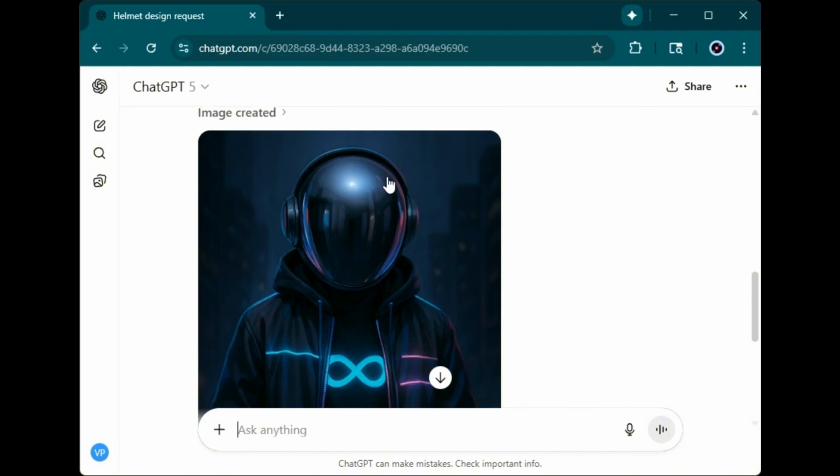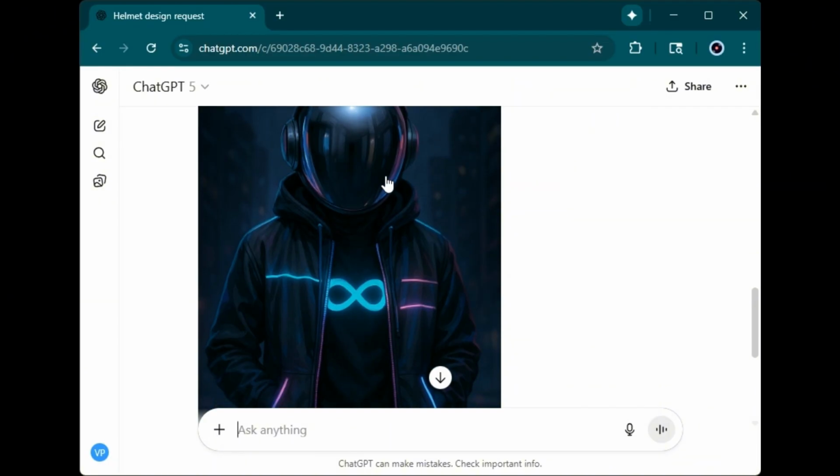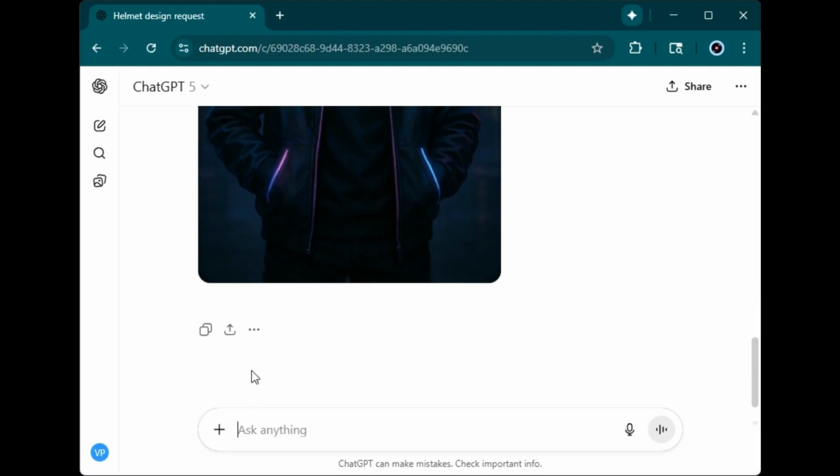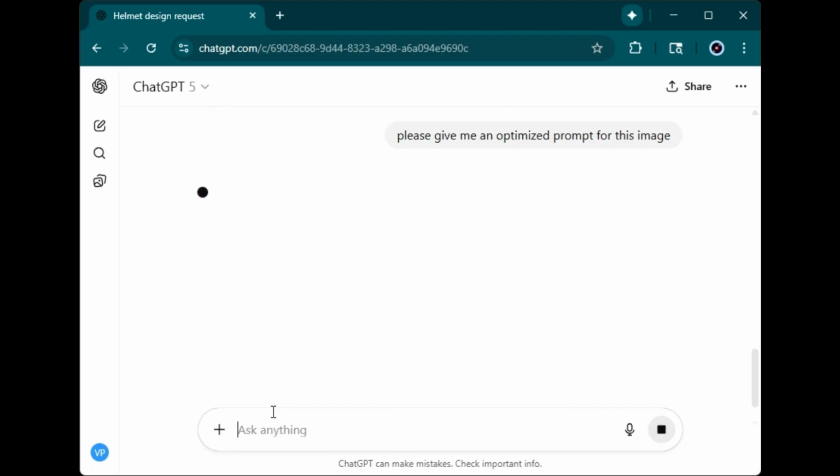So creating the roster for my digital record label, and this is the DJ Infinite Multiverse. So now that we have the image, I am also going to ask for the prompt, because I like to have the prompt in case I ever want to regenerate. I won't have to reinvent the wheel all over again. So please give optimized prompt for this image.